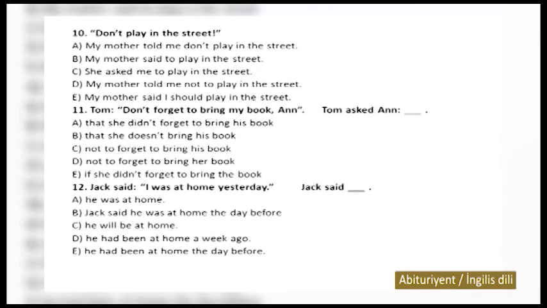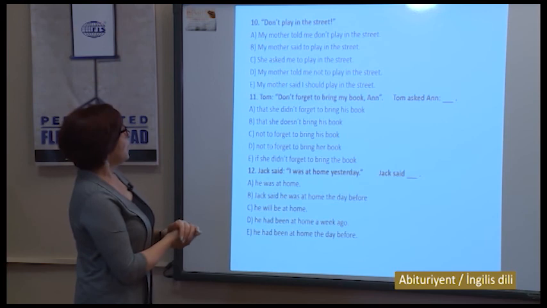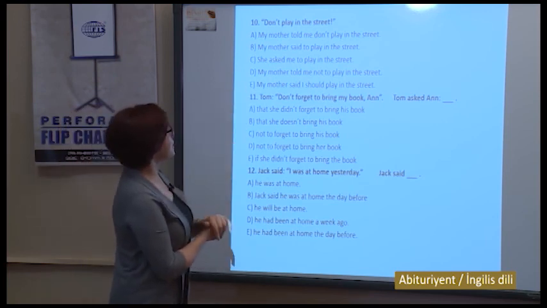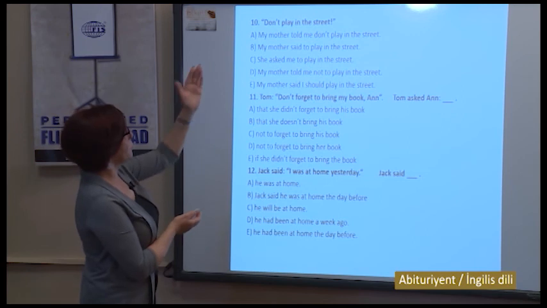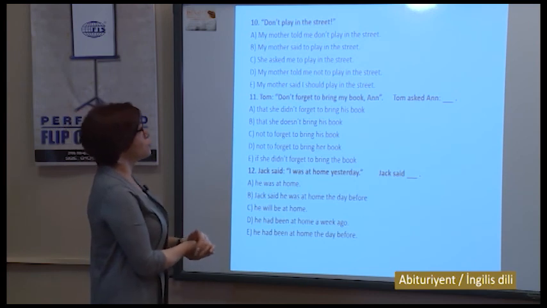Then, number 10: "Don't play in the street." It is an imperative sentence, and we'll think about what to do here. We have to put to before play, and do will be omitted. And so in that case, A is incorrect. What about B? B is affirmative, positive, but ours is a negative sentence. She asked me to play again. It is positive. But what about E? My mother said I should. Nothing about should, because we don't have any should in our original sentence. D is the right variant: my mother told me not to play in the street.